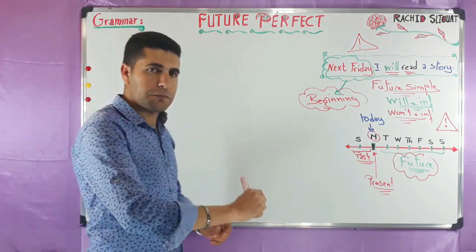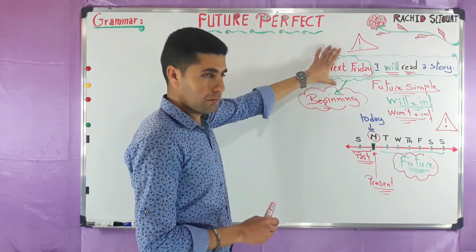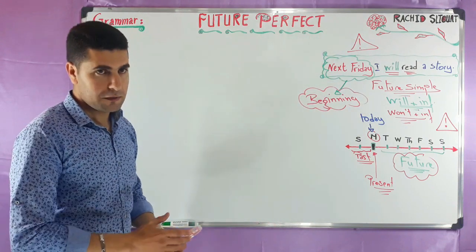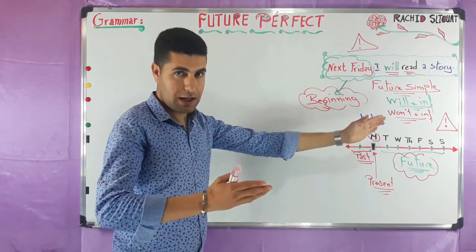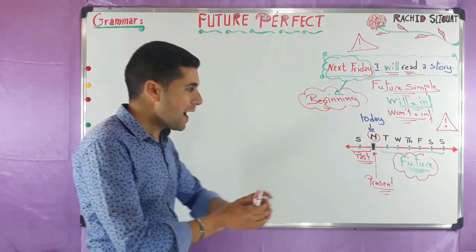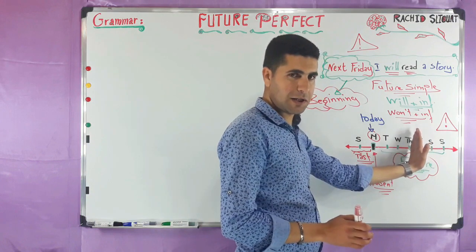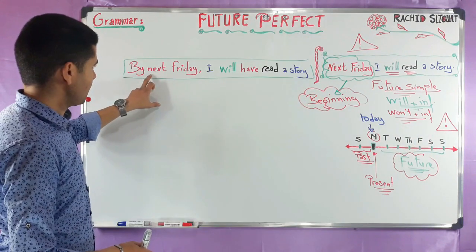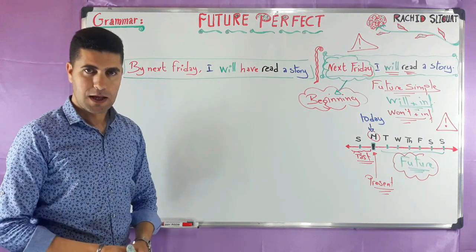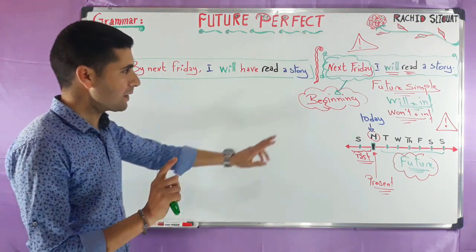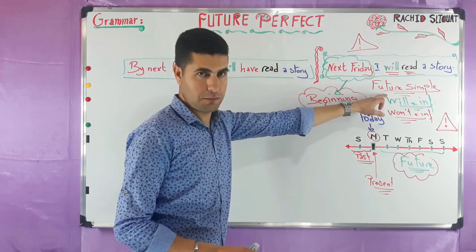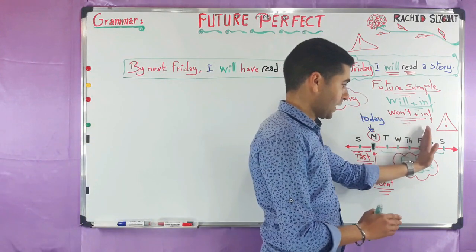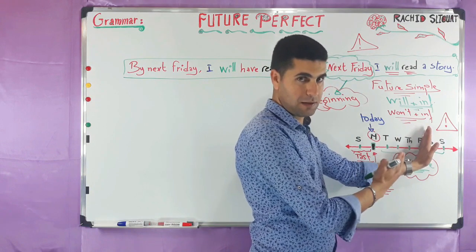Now, let's see this action, but in future perfect. What are we going to say? Very simply, we are not going to say next Friday. We are going to say by next Friday, I will have read a story. Now look at it. By next Friday, I will have read a story. So here the expression is not next Friday as in the future simple, but by next Friday.